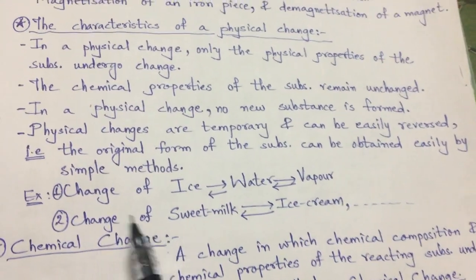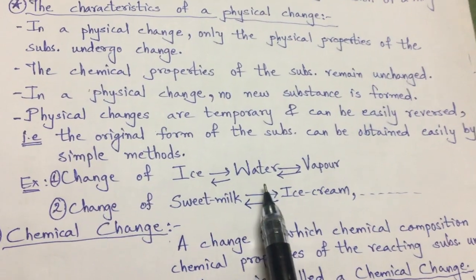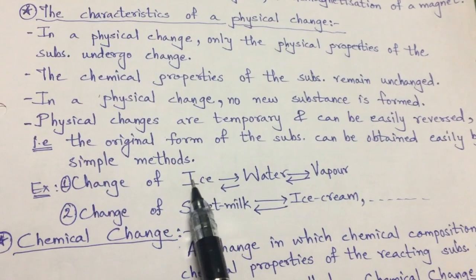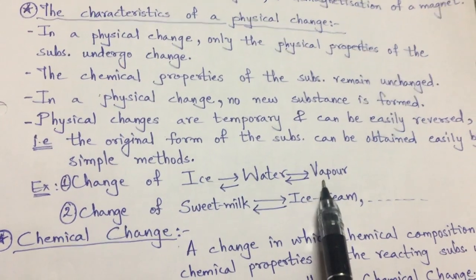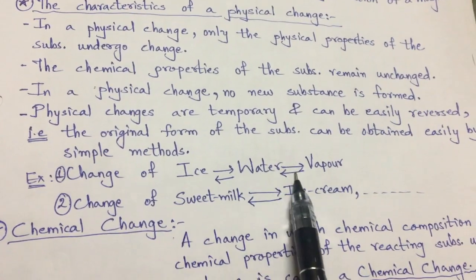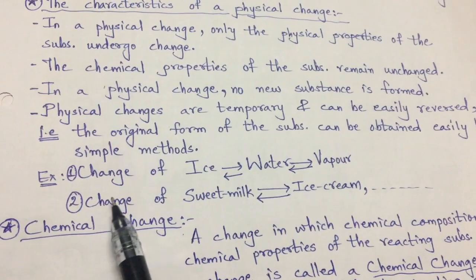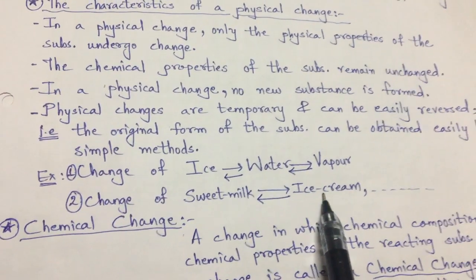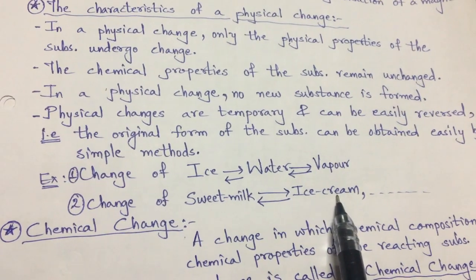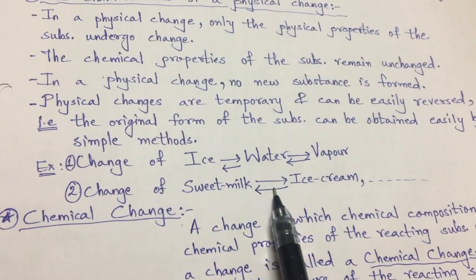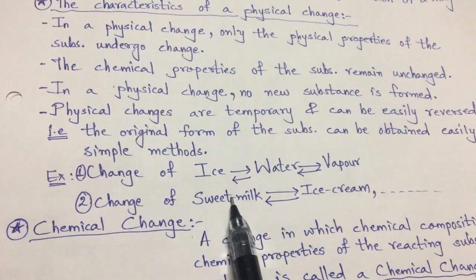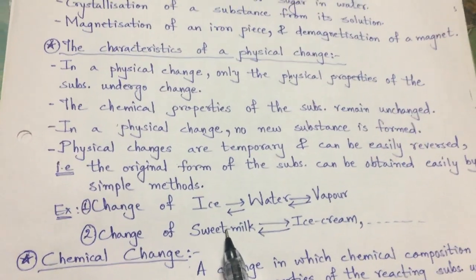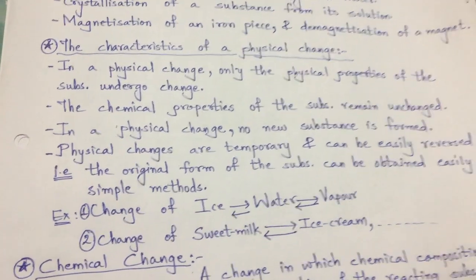Examples are already given here: change of ice to water, water to vapor, again vapor to water and water to ice, on heating and on cooling, both effects. The second is change of sweet milk. If kept in a refrigerator, it turns to ice cream. And if the ice cream is taken out of the refrigerator and kept for a while outside, it turns back to sweet milk. Right? So this is about physical change.